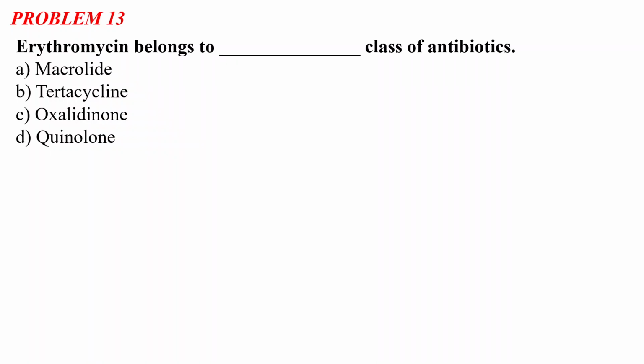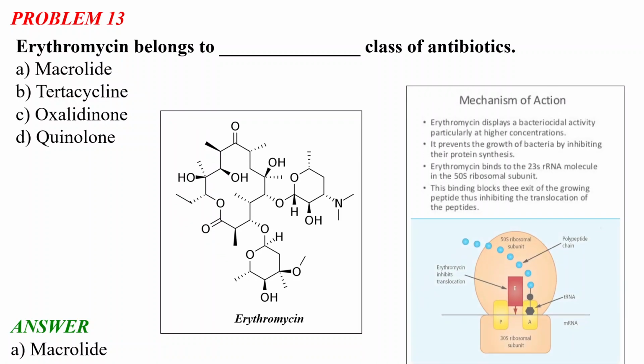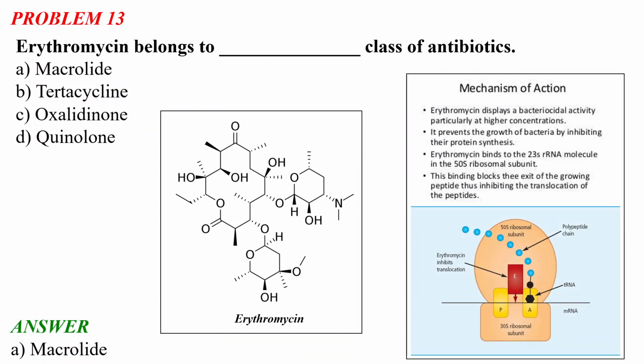Okay, so you have to identify the class of antibiotics in which the erythromycin belongs to. So let's see the class, and the class of antibiotic is the macrolide. So erythromycin belongs to the macrolide class of antibiotic. So this is the structure of the erythromycin. So like oxalinidone, tetracycline and quinolone, erythromycin is also a very important class of antibiotics, and this is the structure of the erythromycin, and it is called the macrolide.